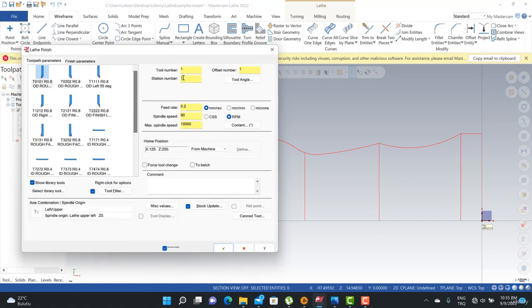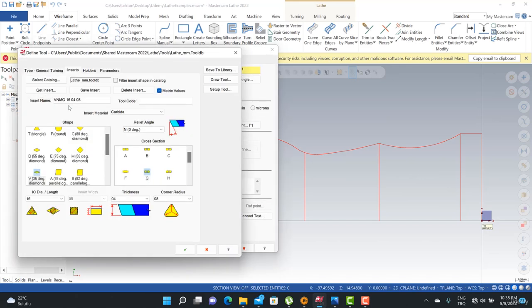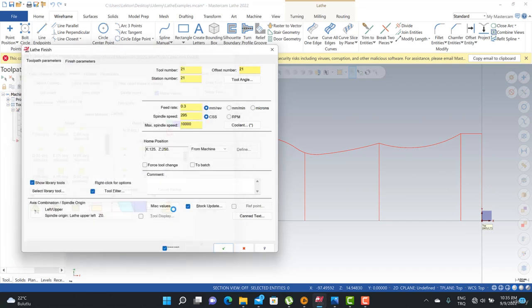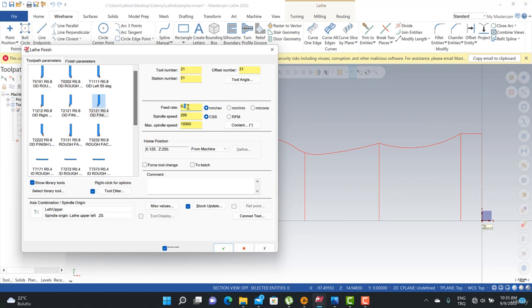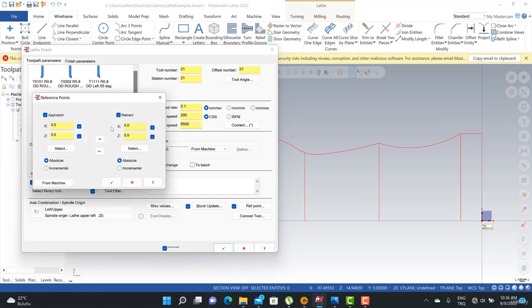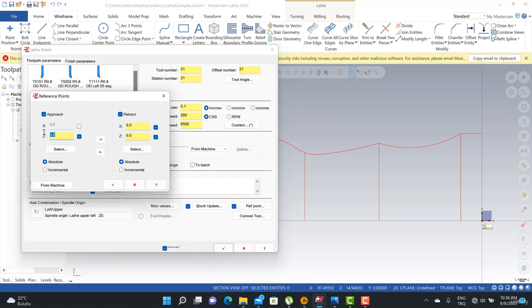And then we can double click on our tool, and then we should change our radius. And this is my feed rate. This is my constant cutting speed. And then this is my maximum spindle speed here. Then we can activate the reference point. I can make them unselect.